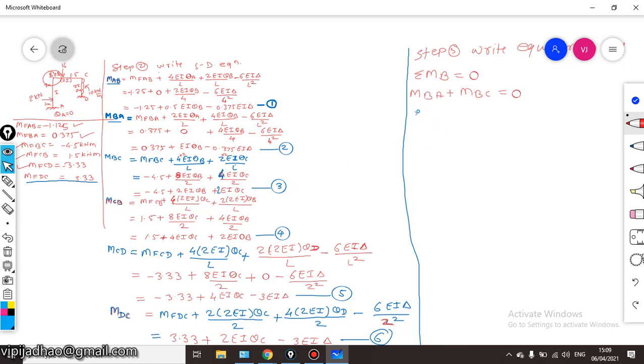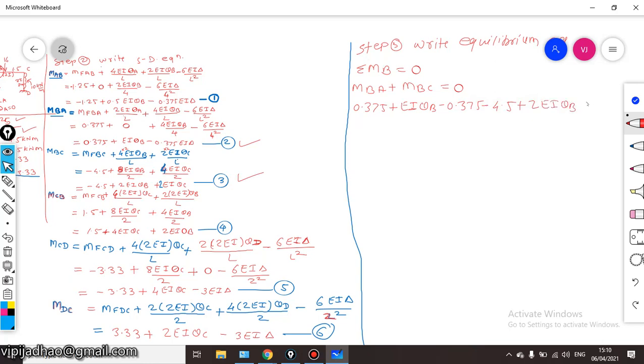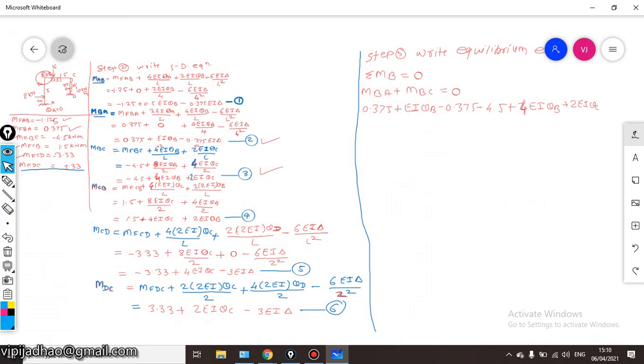Add 0.375, this equation number 2, plus EI theta B, minus 0.375 plus equation number 3, that is minus 4.5, plus 4.5 plus twice EI theta B, plus twice, this will be 4 EI theta B. So this will be 4 EI theta B plus twice EI theta C is equal to 0. This is our first equilibrium equation.